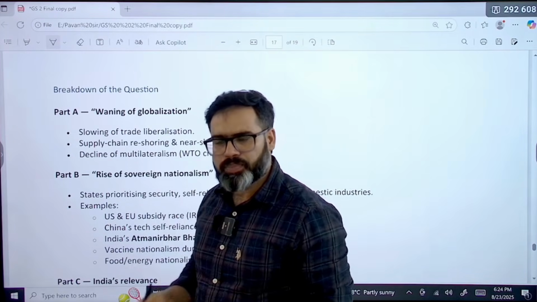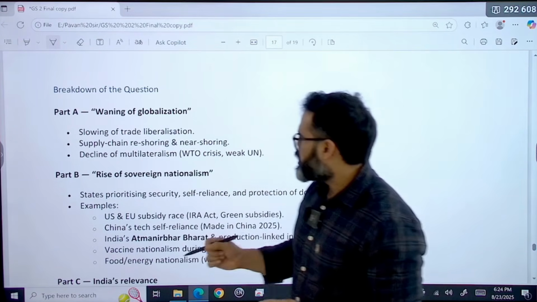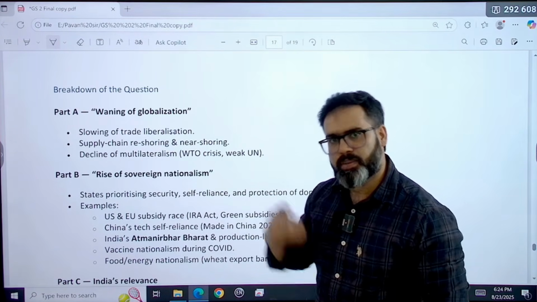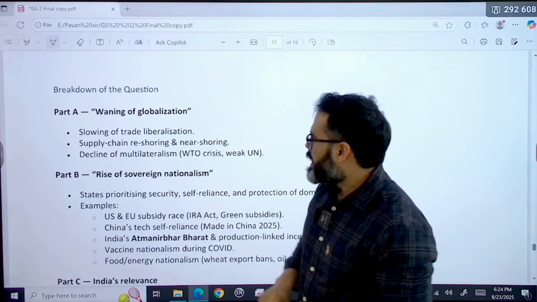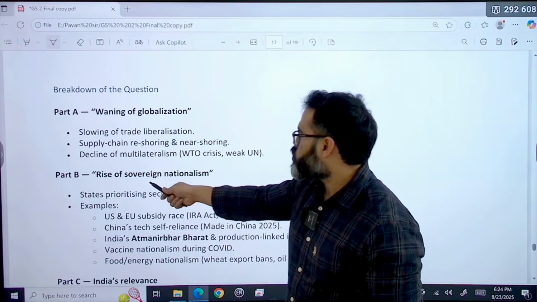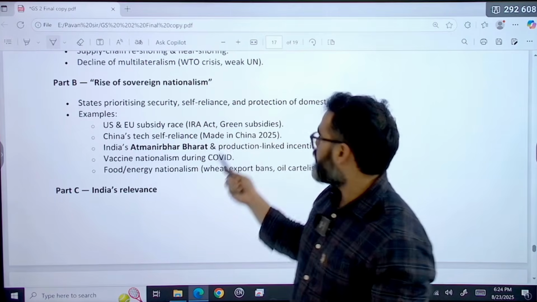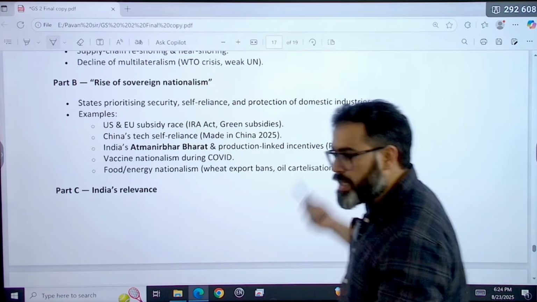You have seen like Trump हर country में जाके उद्यम कर रहा है वो. Slowing of trade liberalizations. Supply chain reshoring and nearshoring. सब लोग चाहते हैं supply chain हमारी country में हो. Decline of multilateralism like WTO crisis, weak United Nations. Rise of sovereign nationalism. What is this? States are prioritizing security, self-reliance, protection of domestic industries.